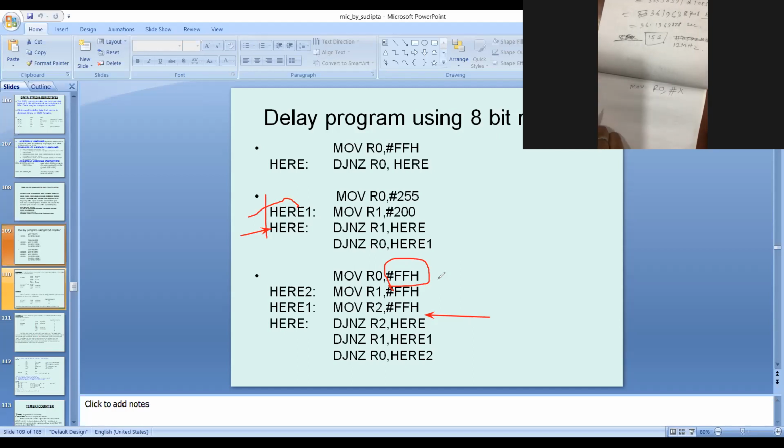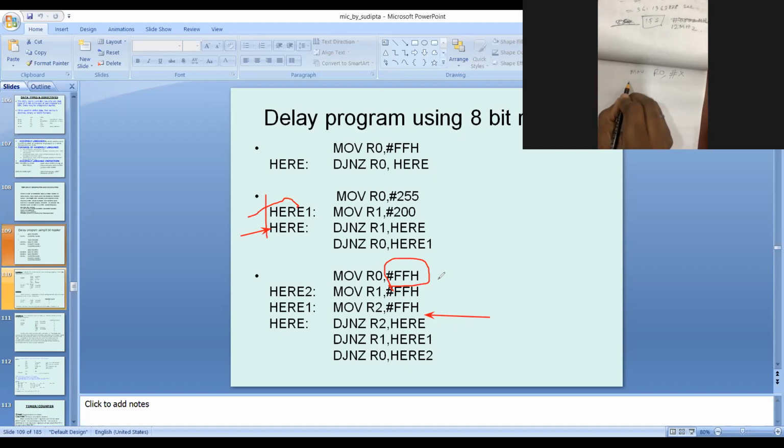Then the program is similar like that: move R1 comma hash 0FFH, move R2 comma hash 0FFH. Is it clear? Only instead of FF, we are assuming this is X. Is it clear?